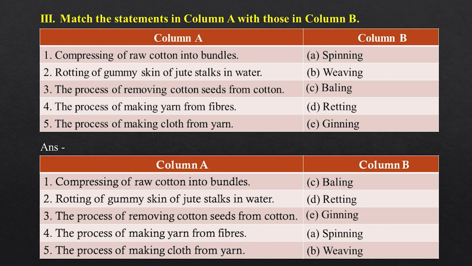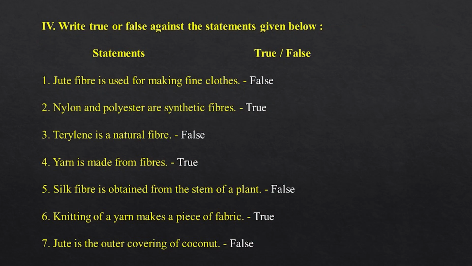Column A, Column B. 1. Compressing of raw cotton into bundles. C. Baling. 2. Rotting of gummy skin of jute stalks in water. D. Retting. 3. The process of removing cotton seeds from cotton. E. Ginning. 4. The process of making yarn from fibers. A. Spinning. 5. The process of making cloth from yarn. B. Weaving.